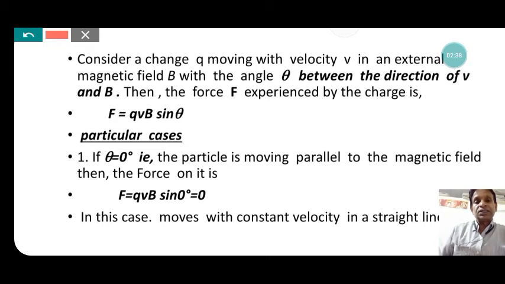In the first case, if theta is equal to 0, that is, the particle is moving parallel to the magnetic field, the angle between the moving charge and the magnetic field becomes 0, that is parallel, then no force is experienced by the charge. That is, F is equal to qvB sin theta, which becomes 0. In this case, the charge moves with constant velocity in a straight line in the magnetic field. No force is experienced by it.